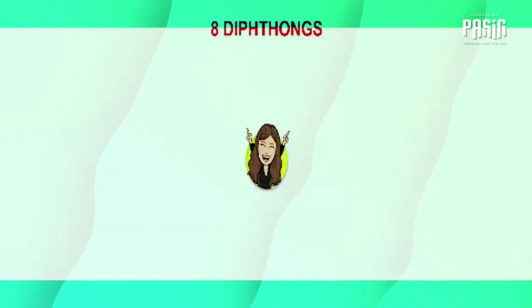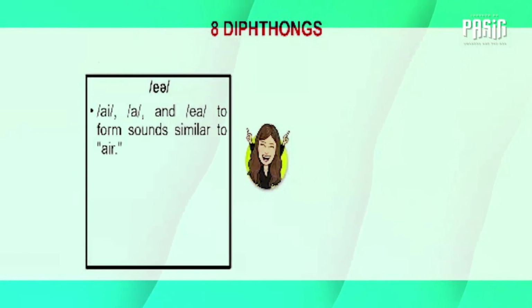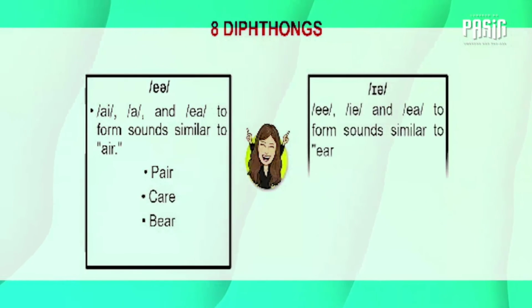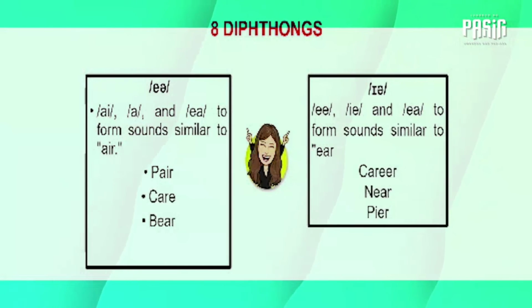Next we have A. This diphthong uses letters and letter combinations to form sounds similar to air. Other examples are pear, care, bear. Next we have A. This diphthong uses letters and letter combinations to form sounds similar to ear. Other examples are career, near, Pierre.